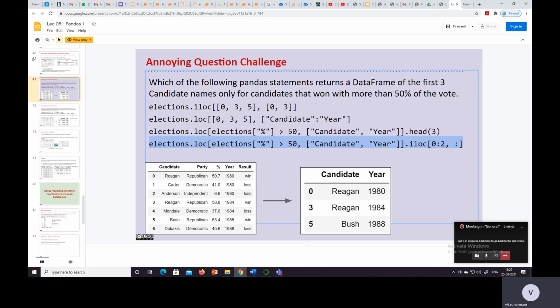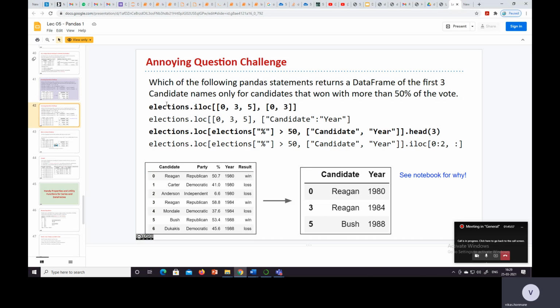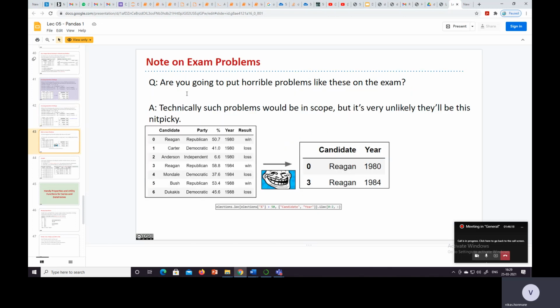So which of the following pandas statements returns a data frame of the first three candidate names only for the candidate that won with more than 50% of the vote? Okay, for the same result we have multiple queries in pandas. Then we already found out that the first one and third one give us the correct result, and with a slight change we can get the result for the second and fourth also.